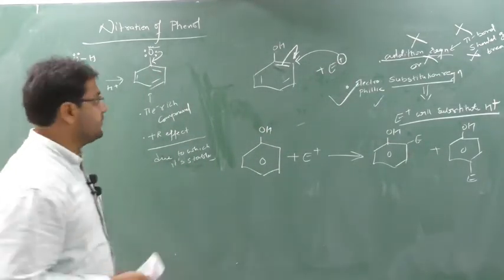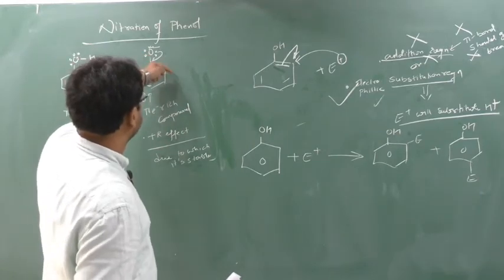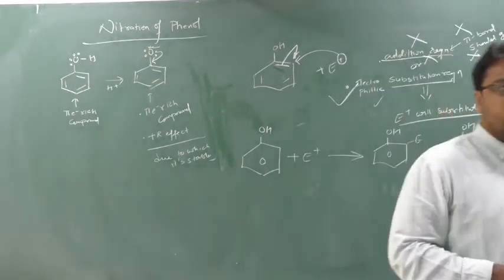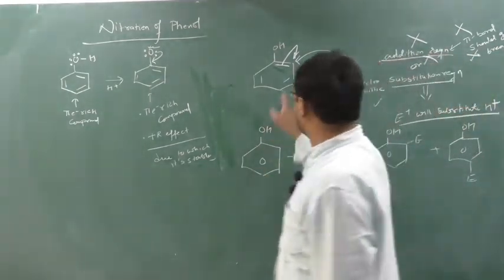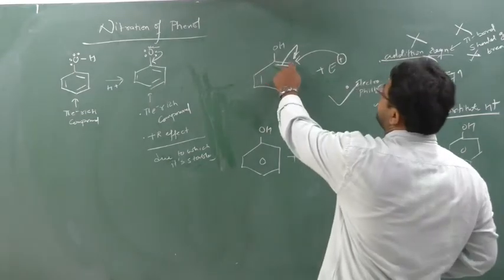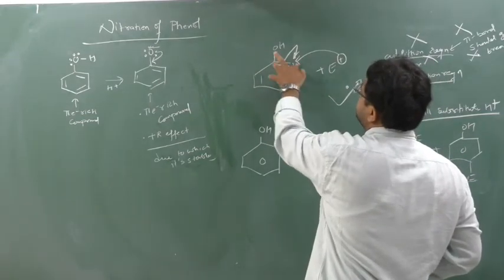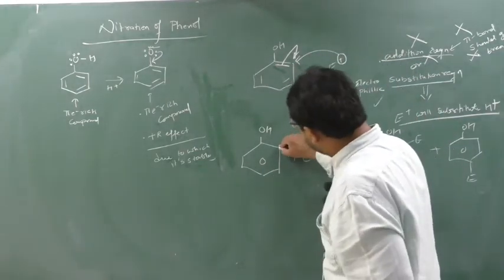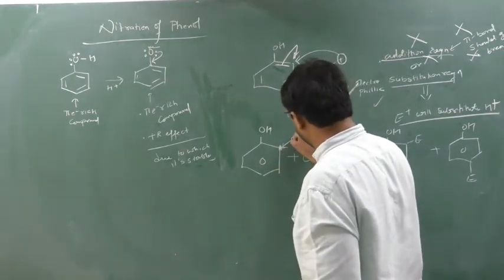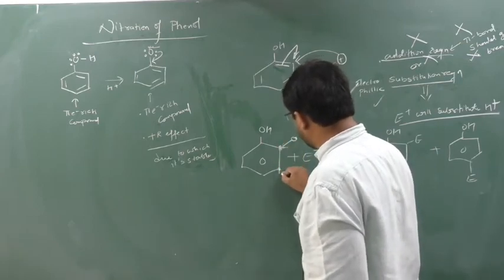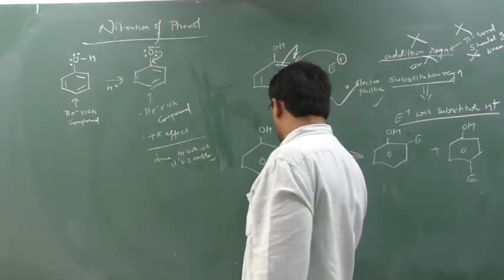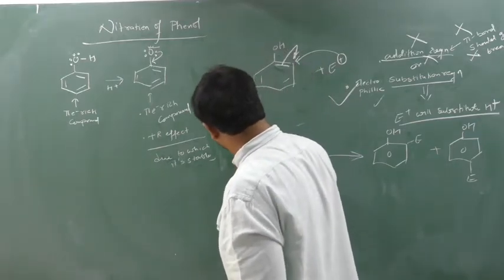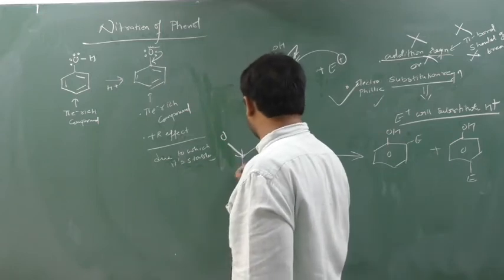We have seen the resonance structure of the phenoxide ion. This was shifting here, then the minus charge is shown here. When you see the full complete resonance structure of a phenoxide ion, you will observe that the minus charge is seen either on ortho or on para. So on this ring, this position related to OH is known as ortho. This position related to OH is known as meta. This position related to OH is known as para. Similarly, this position related to OH is known as ortho. This position related to this OH is known as meta.